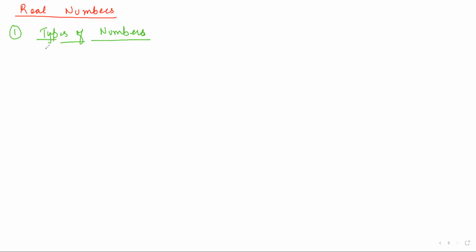Types of numbers we discussed in this chapter very quickly. First was natural numbers. What are natural numbers? Now you have to unmute your mic, both of you. Ma'am, the counting numbers starting from 1. Exactly. So it is represented by N, and this set is 1, 2, 3, and so on. This complete set of numbers is called natural numbers.